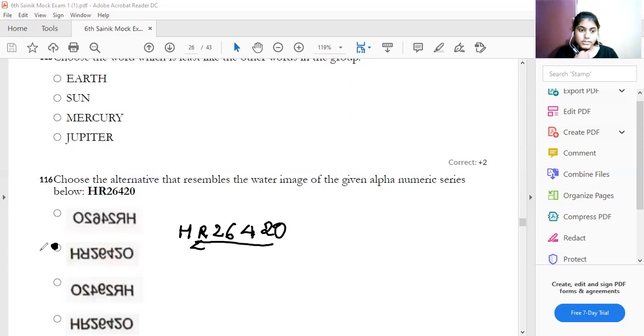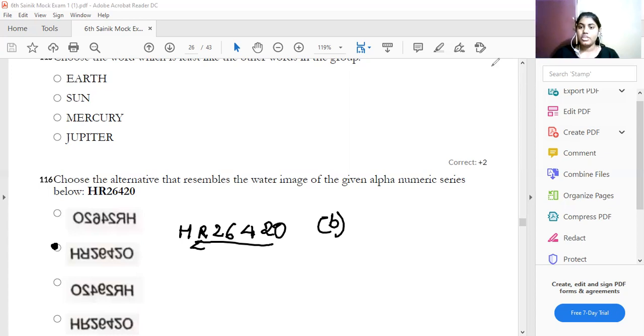That is option B is your answer. Water image is nothing but, if I place anything here, it will be slightly moved upwards. It is the reverse of that. If I place this phone, or anything on the phone here, it will be inverted. This is the concept of your water image.